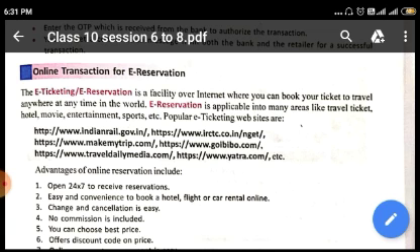but for reservation purposes we mainly use the IRCTC website. Then makemytrip.com offers facilities for railway as well as flight reservation. You can book your ticket in an aeroplane also. www.makemytrip.com and www.goibibo.com are very famous sites for booking tickets for any flight. www.traveldailymedia.com and www.yatra.com are other popular travel websites, using which you can book your train tickets as well as flight tickets for flying to any part of the world.